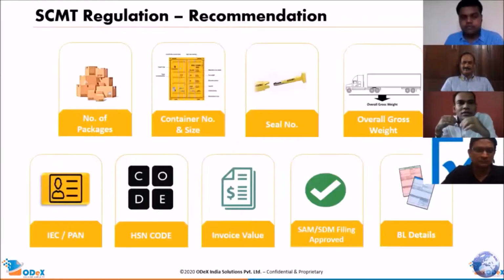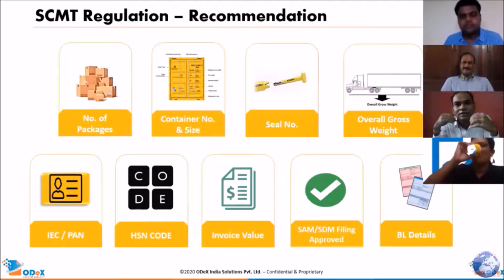So these are certain important fields which are recommended under SCMTR. These are fields which are not mandatory in the current manifest, which is the IGM, but under SCMTR it is recommended that this information has to be there. For example, number of packages, container number and size, seal number. Especially important is the IEC or PAN number if the entity is an Indian company. Then HSN code, invoice value. So these are the recommended fields.